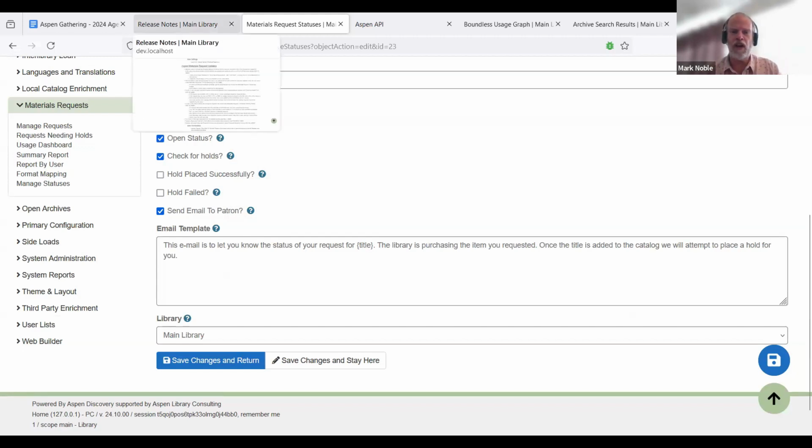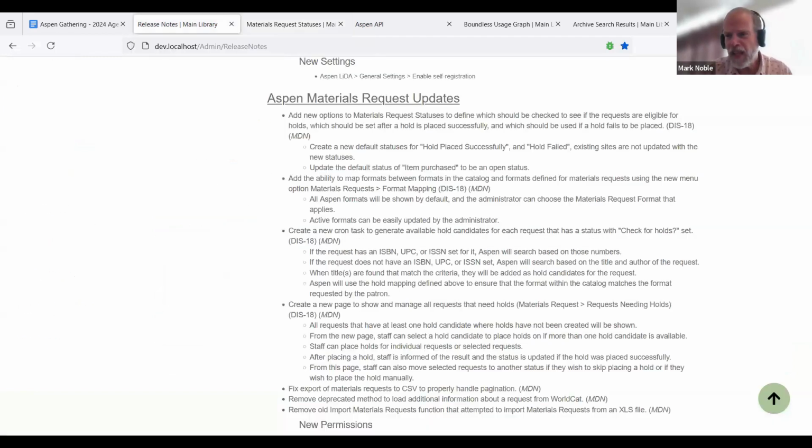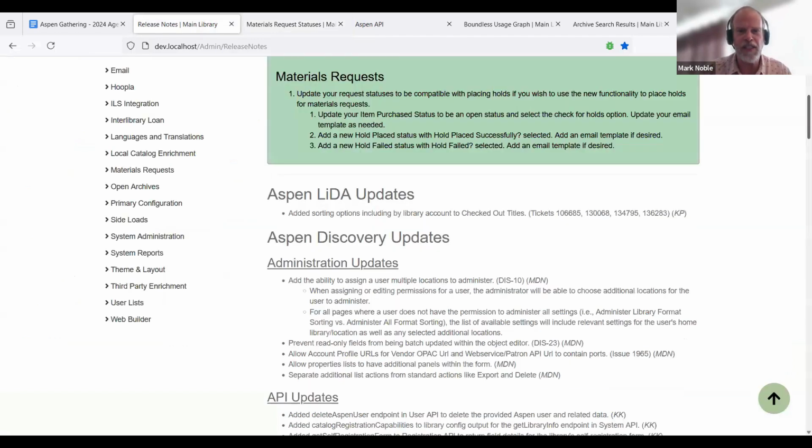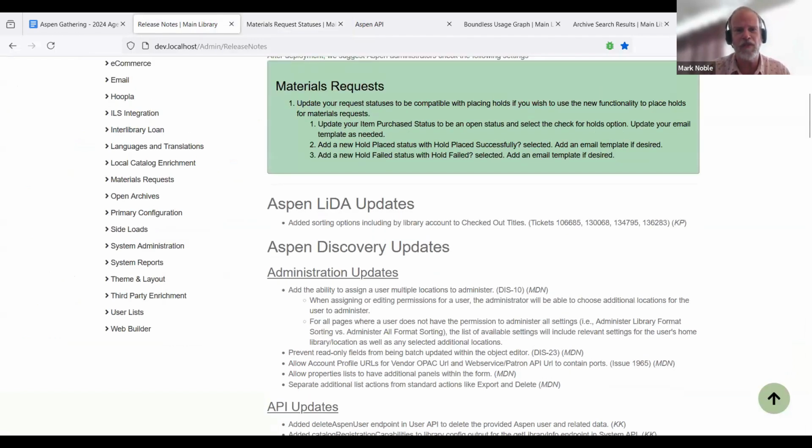Those changes are not automatic for you if you've got materials requests, because we didn't want to force you into using holds. And people have customized these anyway. We don't want to disrupt people's systems. There is a note up at the top of the release note saying, hey, if you want to do those, these are the things you should do.